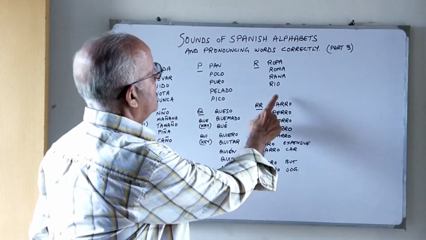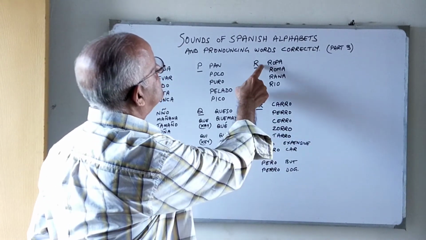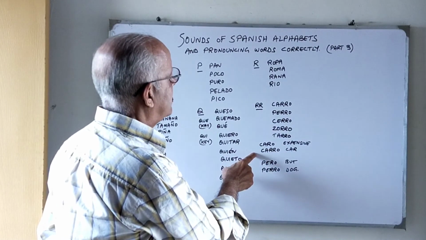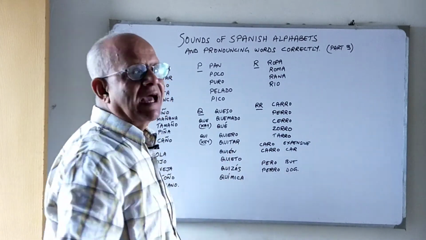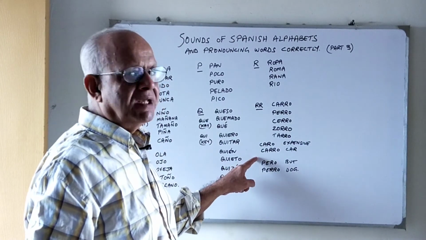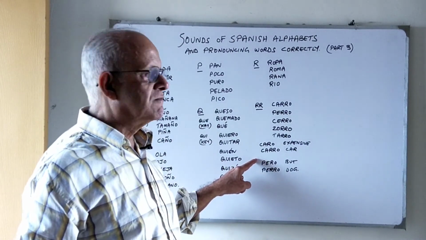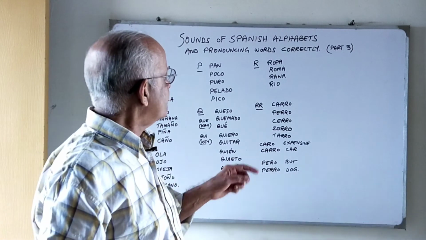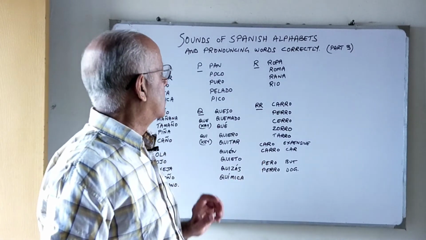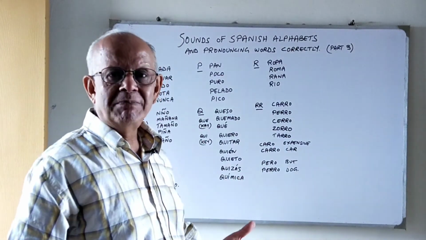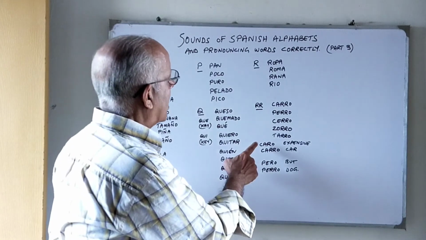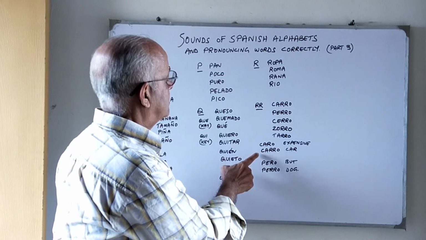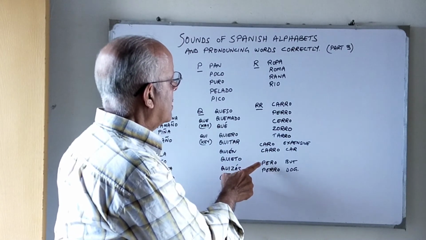Okay, now note the difference. You must pronounce these properly. For example, in the case of C-A-R-O and C-A-R-R-O, they are so similar, but they have different meanings. So if you don't pronounce them properly, you'll be changing the meaning of the word completely. Caro means expensive, and carro means car. Otherwise people will be confused with what you are saying.